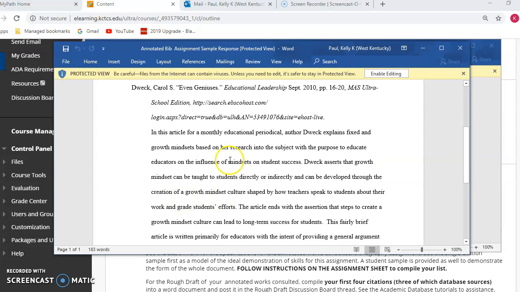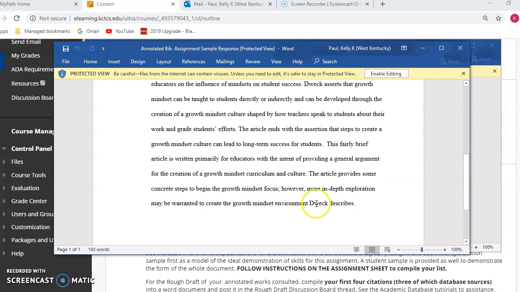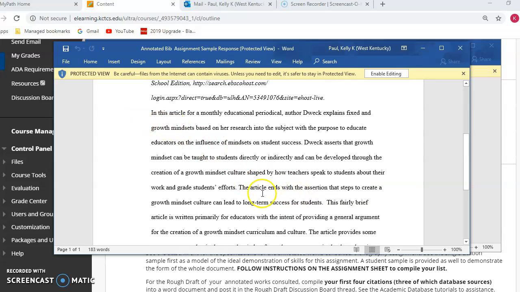After that, you can see that within this, if you read it, and I'll let you read it on your own, you have summary. I can look at this first part here that I just highlighted, and that is the actual summary of the article. Notice that it is in third person. There is no I or you in this summary.